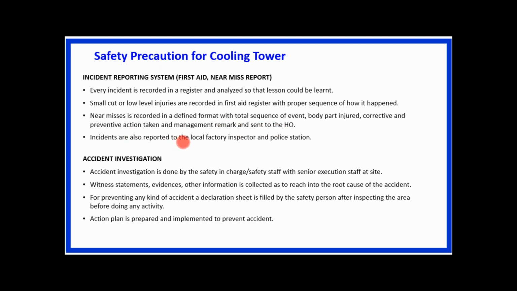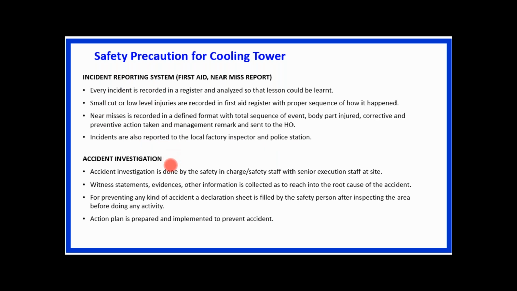Incidents are also reported to the local factory inspector and police station, so that these local inspectors or police stations can share these types of near misses or incidents with similar types of industry, to avoid repetition of that accident in other industries or other areas. So this is the importance of this incident reporting system.